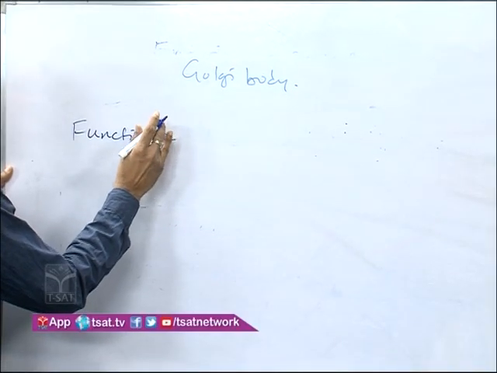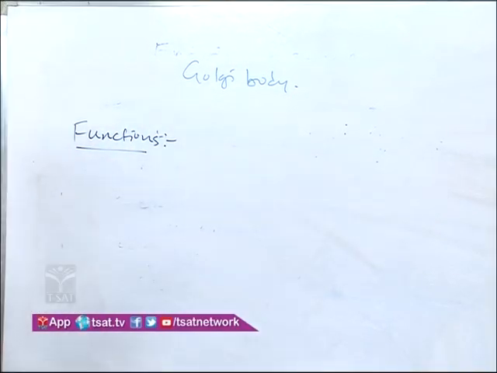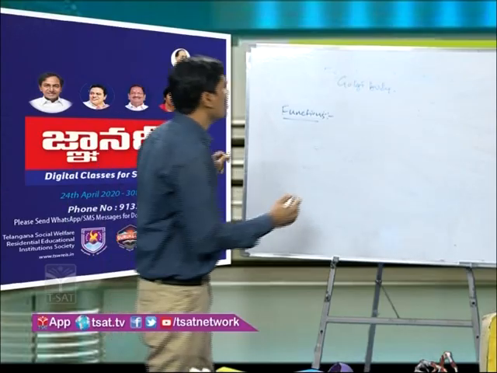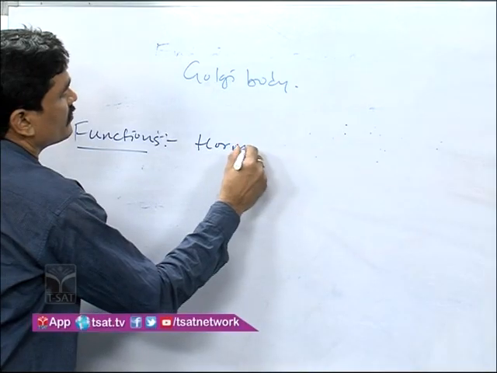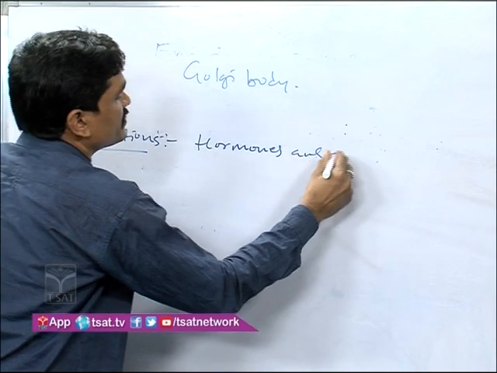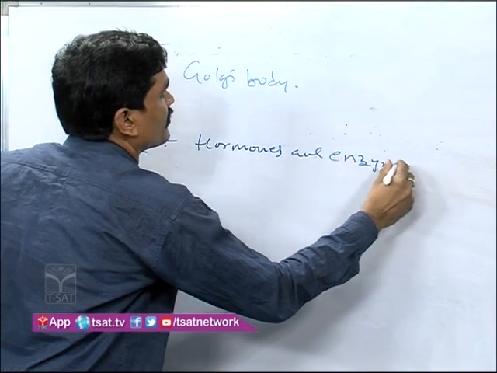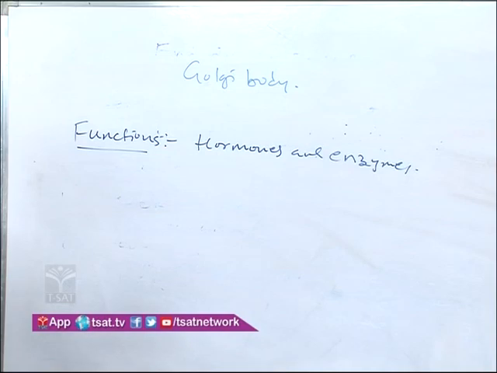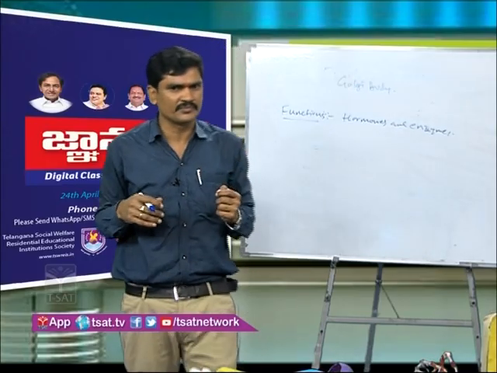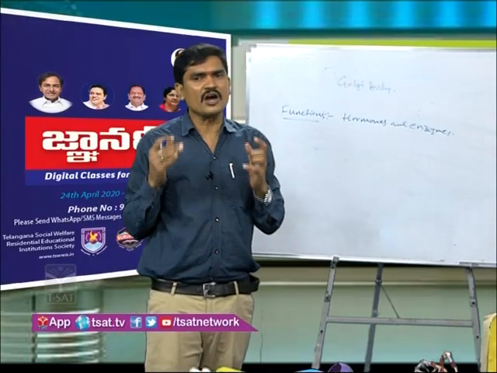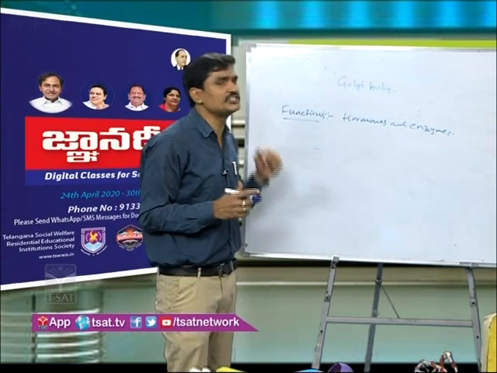Functions. What are the functions of the Golgi body? Here it is involved in the secretion of hormones and enzymes. You know that several hormones and enzymes are released in our body. These enzymes and hormones are produced by the Golgi apparatus.